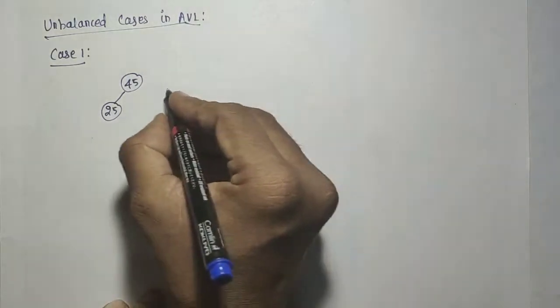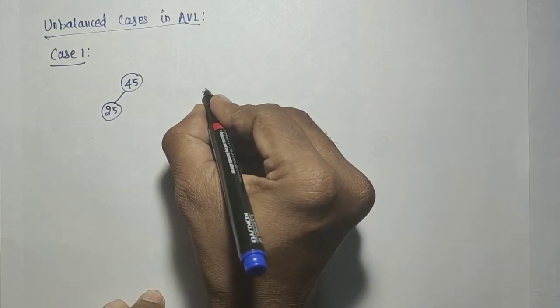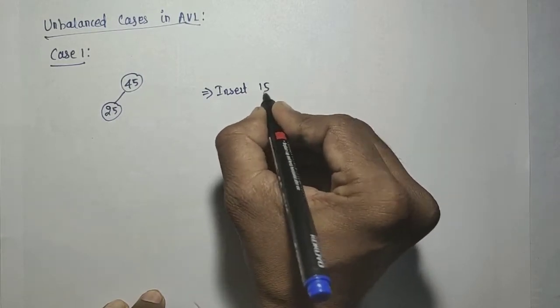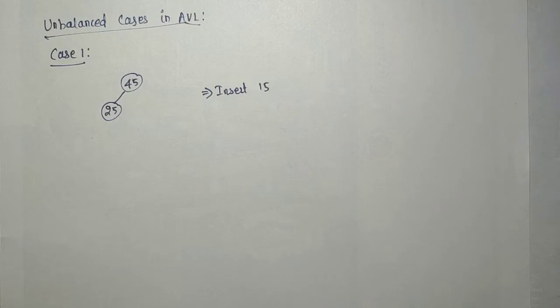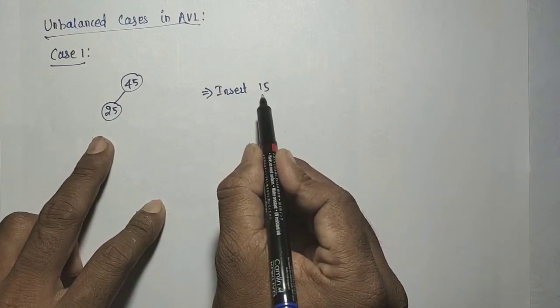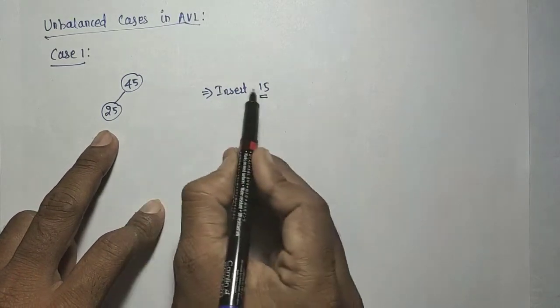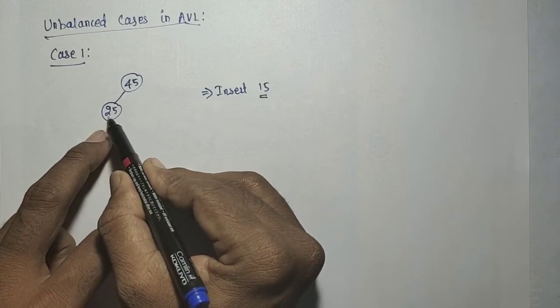So insert 15. I'm going to insert the 15 here. Which position is for the 15 in the existing tree? 15 is less than 45, go left. 15 is less than 25, go left.